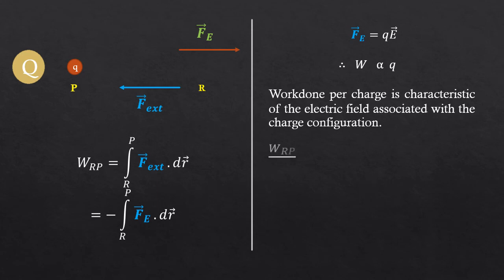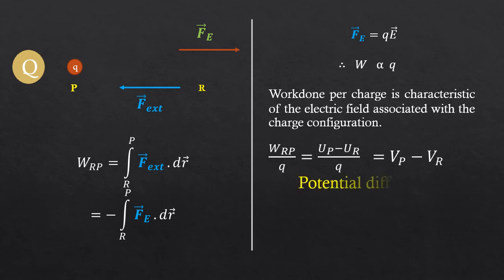Therefore, we can write WRP divided by Q. That is nothing but delta U divided by Q, or UP minus UR divided by Q. This UP minus UR divided by Q, we will call it as VP minus VR, or delta V. That is the potential difference. So WRP divided by Q gives the potential difference between the points R and P.